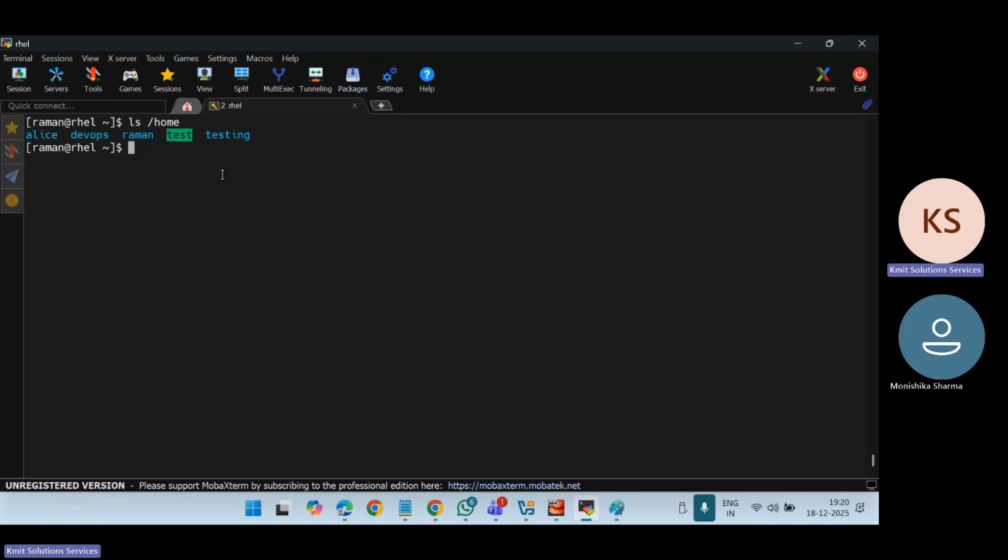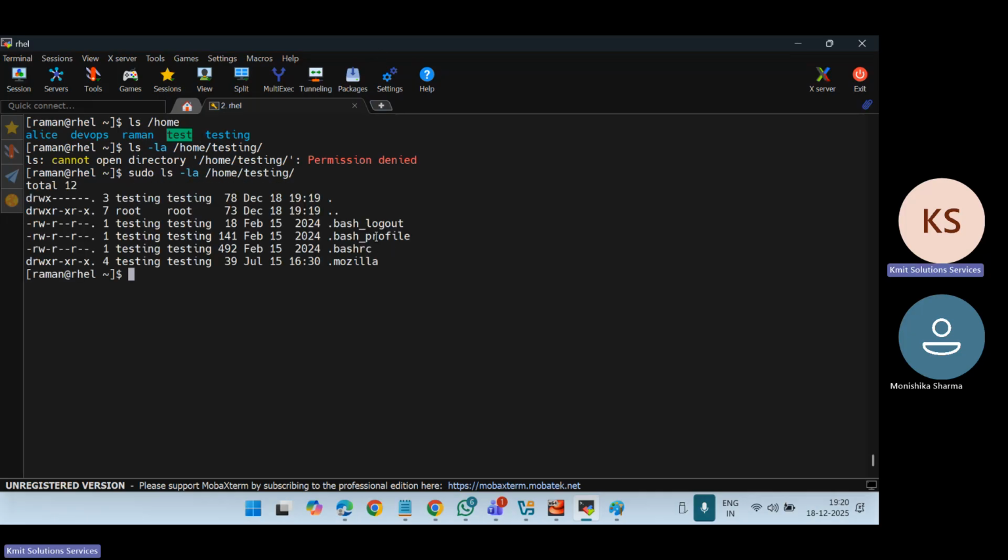Now you can see a testing directory got created for that user with the same name as the user. Now if I say ls -la to read the hidden files under the home testing directory, we need to use sudo.